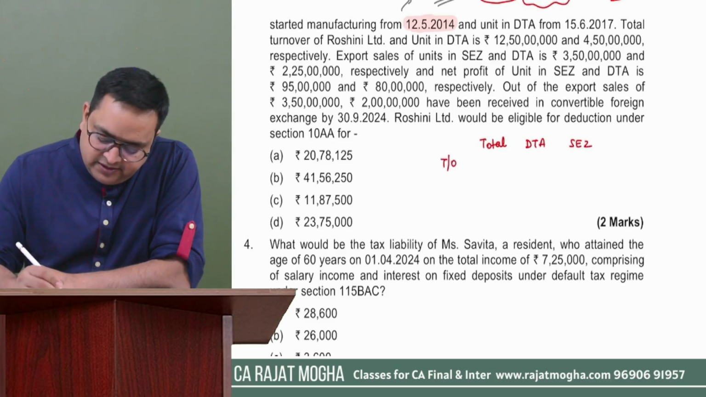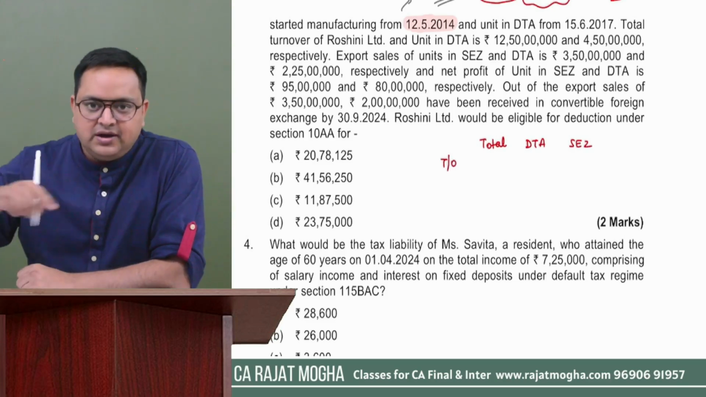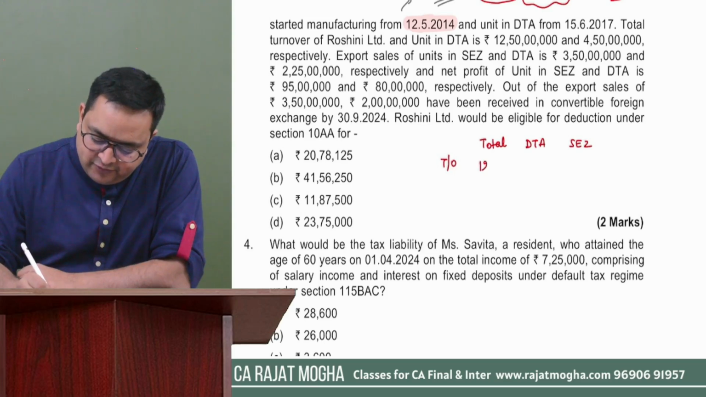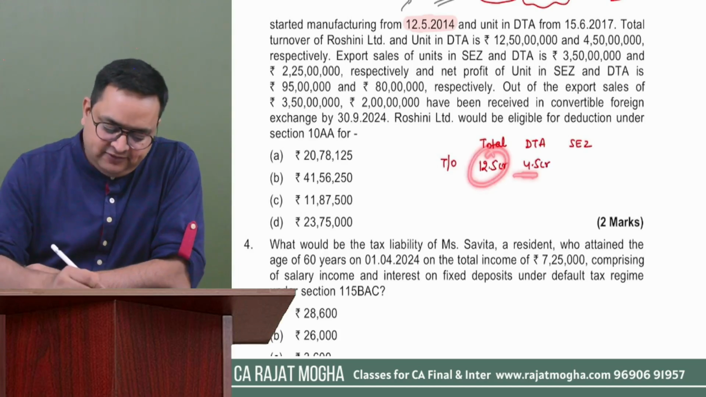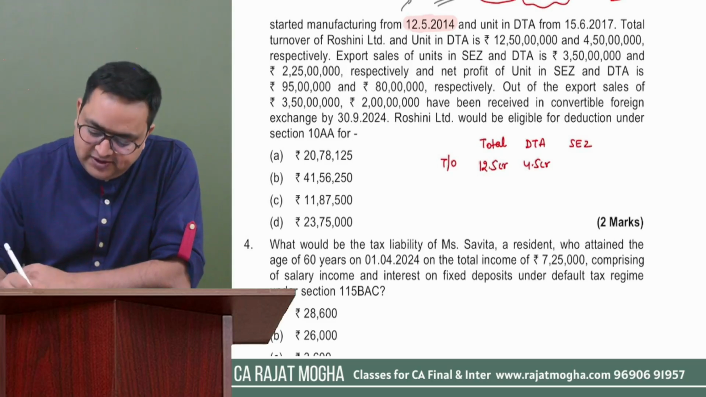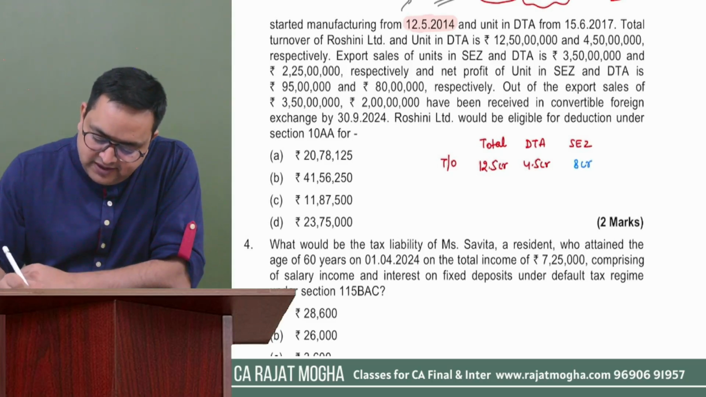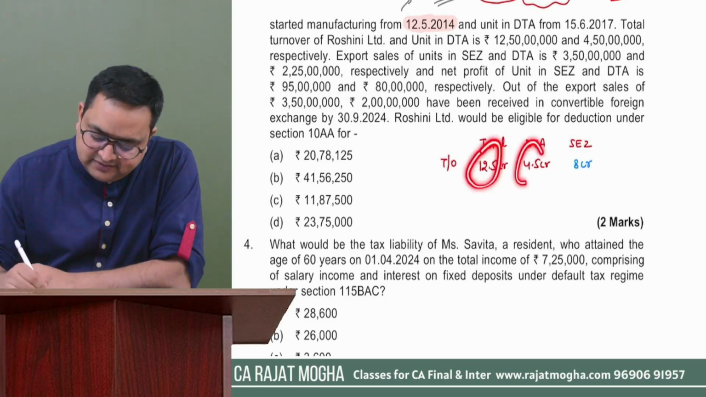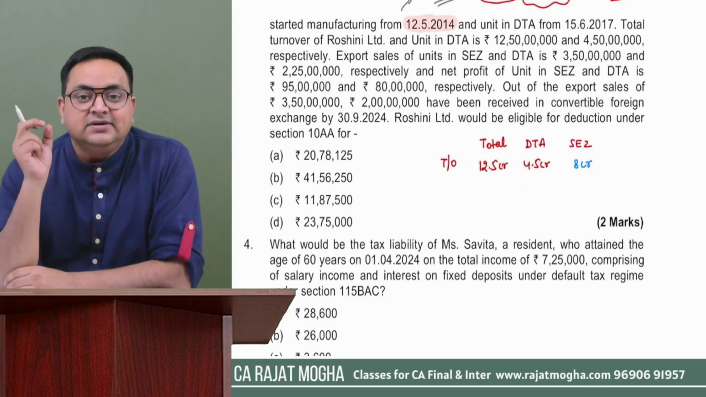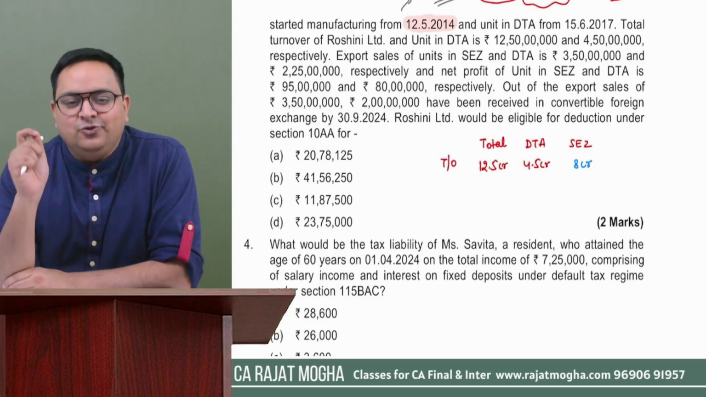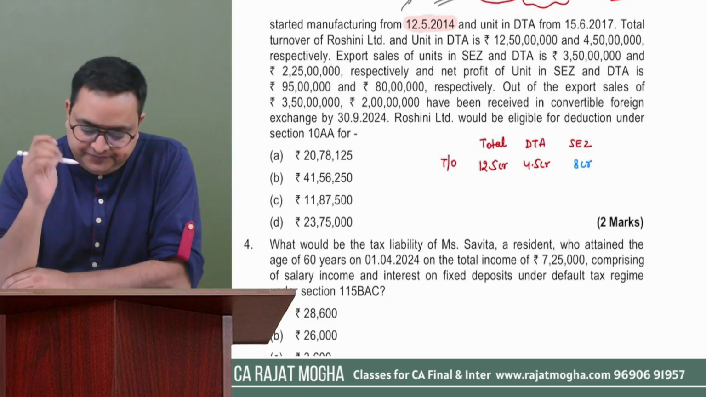So if I write it over here, turnover of the total company was 12.5 crores, right? And for DTA was how much? 4.5 crores. So I can easily calculate the balancing figure. 12.5 minus 4.5, so the SEZ turnover is 8 crores, right? This is the 8 crore amount which I have received for SEZ unit. This is the turnover. Is this the deduction? No, guys. This is the turnover.